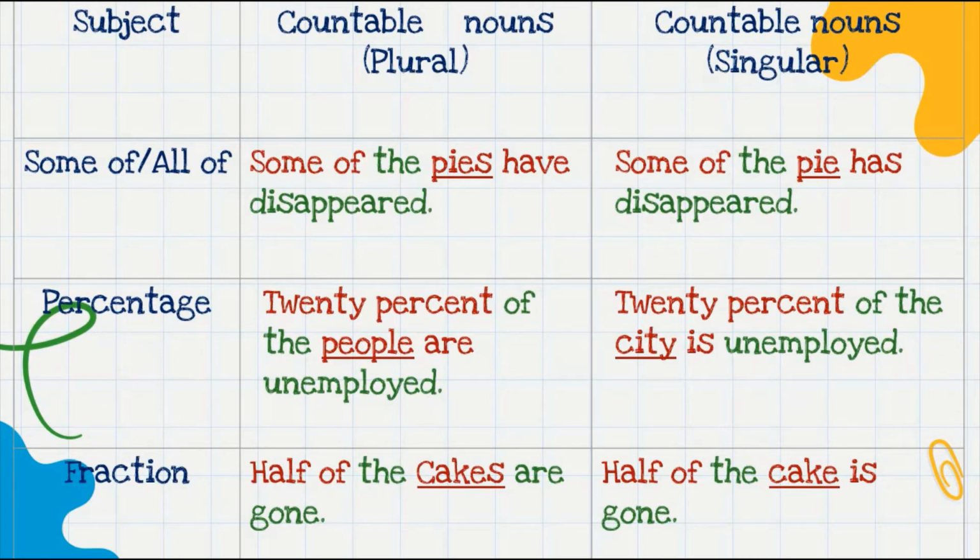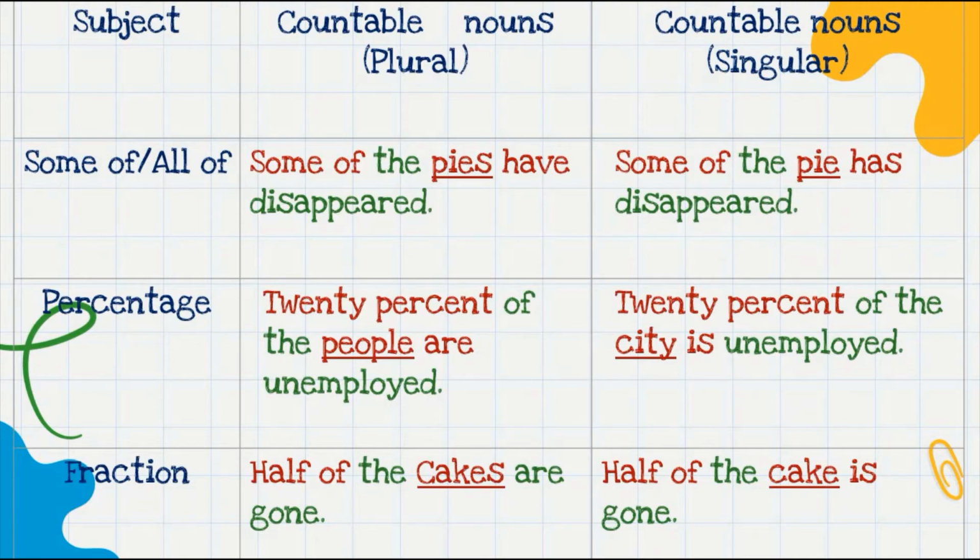Similarly for percentages. Now 20% of the people implies the total number of people in a city. Hence it is a plural countable noun and it merits a plural verb, are. However, 20% of the city implies one city, and thus city is a singular countable noun, and we use the singular verb is. 20% of the people are unemployed, but 20% of the city is unemployed.